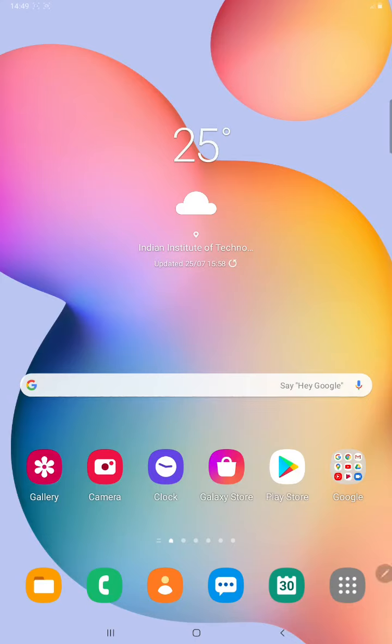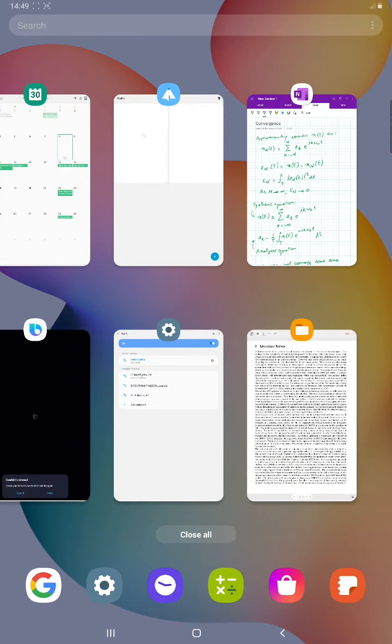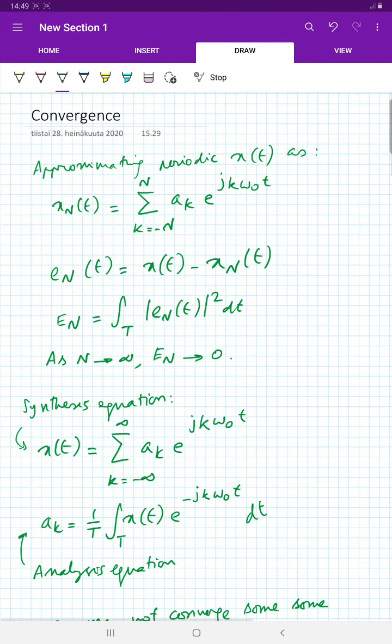Okay, hi. So we will continue our discussion of Fourier series, and in particular, we will talk about convergence. Till now, we have been seeing how the Fourier series representation can be used to represent a periodic signal, and so now we will look at some conditions for the Fourier series to exist.